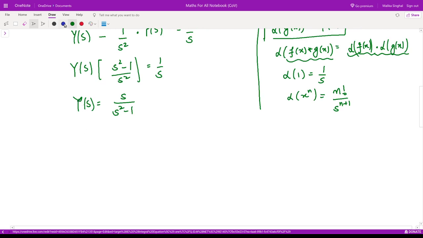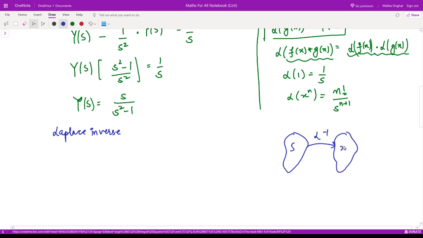Now what is left? We are to take Laplace inverse on both sides, because now we have to move from the Laplace domain to the original domain, right? So this is the S domain, and we are applying Laplace inverse on both sides to obtain again the X domain, so that we can find our solution in this domain. So taking Laplace inverse on both sides, what would we get?